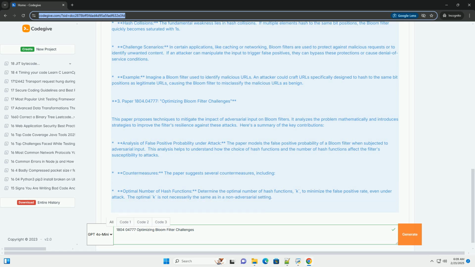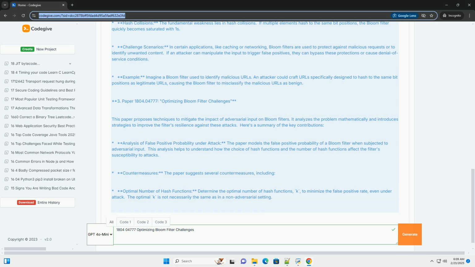Cuckoo filters offer better space efficiency and support deletion, but are more complex to implement. Quotient filters are another alternative that can provide better performance and space efficiency in certain scenarios.